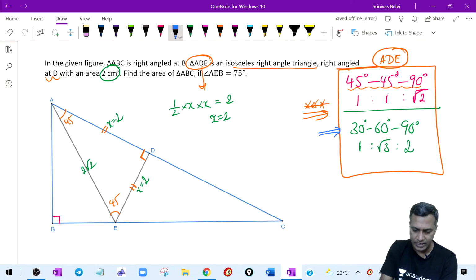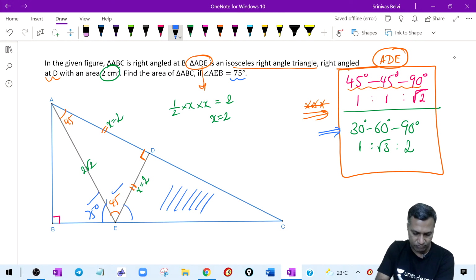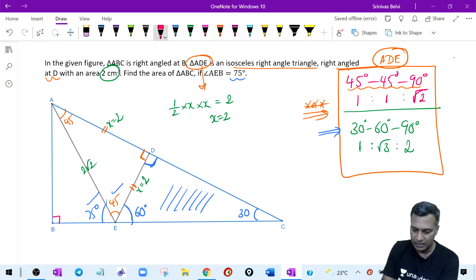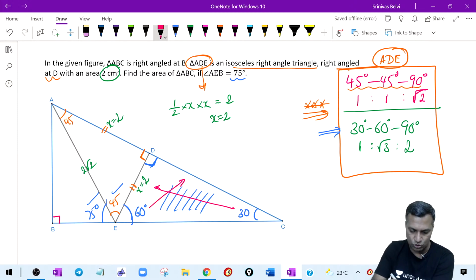Now listen to me carefully. Everybody quickly focus on this triangle. Also given that this is 75. This particular angle is given to me as 75. If this is 75, this is 45, then I can find this particular angle, which becomes 60. Very nice. If this is 60 and there is a right angle triangle here, therefore I'm quickly getting a 30-60-90 triangle. Fair enough. The side opposite 30 is 2 units. Therefore, the side opposite 60 is going to be 2 root 3 units.